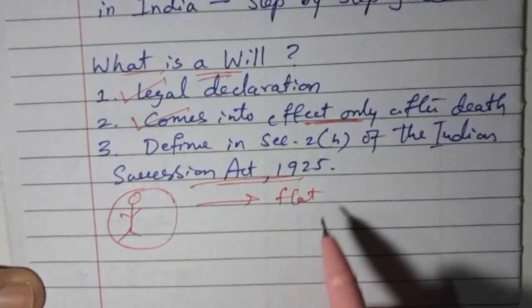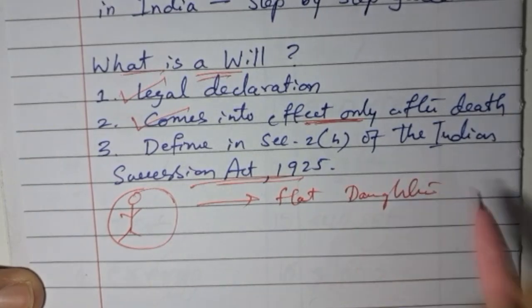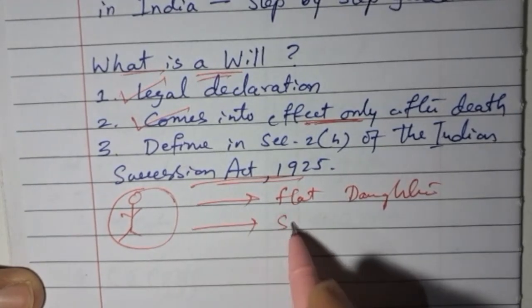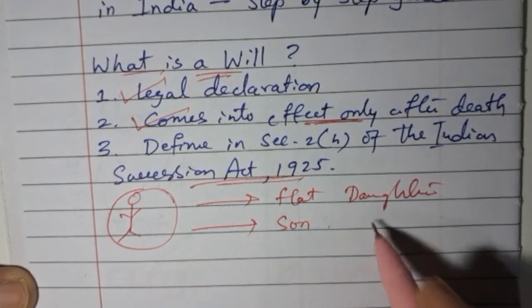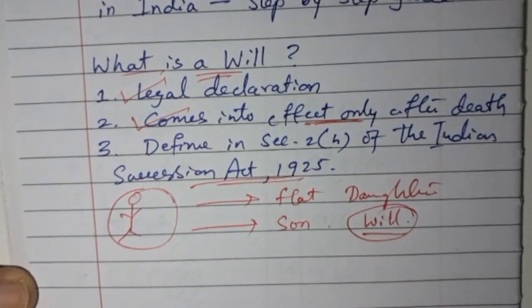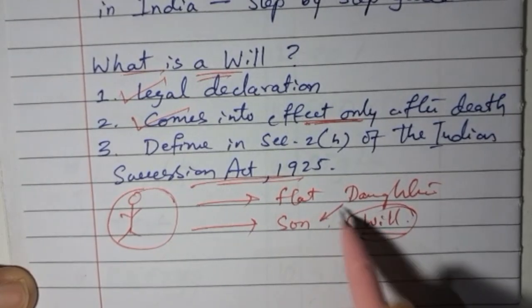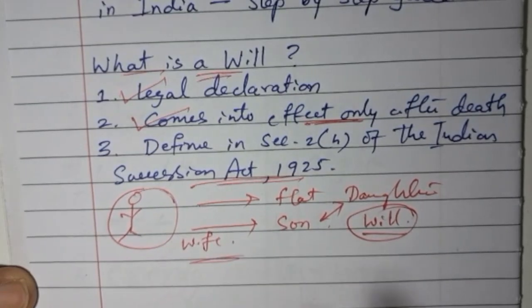After Mr. Sharma's death, the flat is going to the daughter and the business is going to the son, if Mr. Sharma has written a will. Again, if there is no will, there might be a situation arising between the son, the daughter and Mr. Sharma's wife regarding the assets.